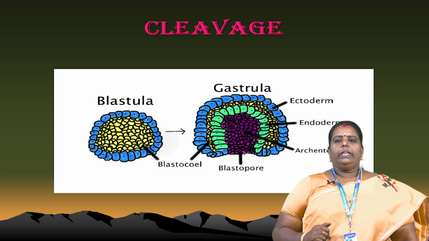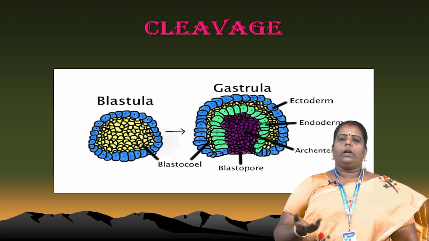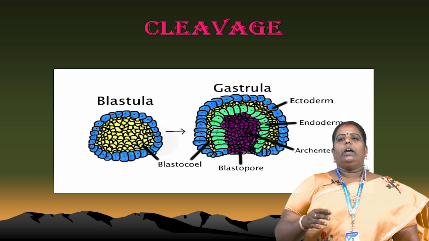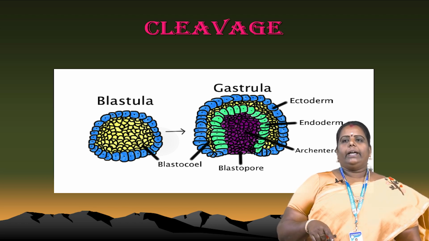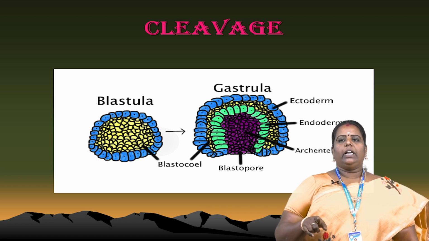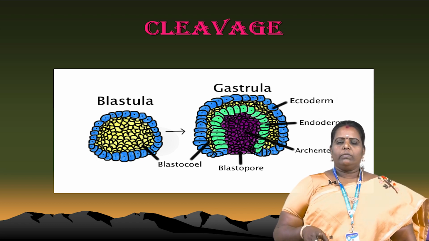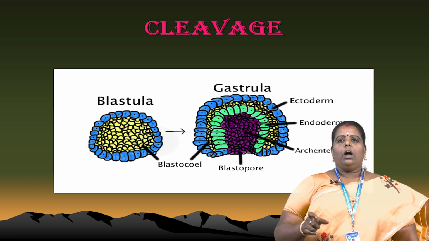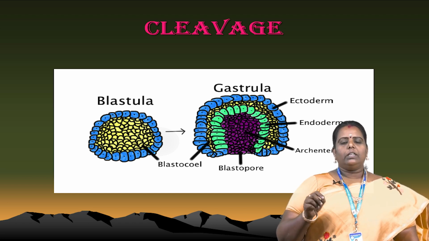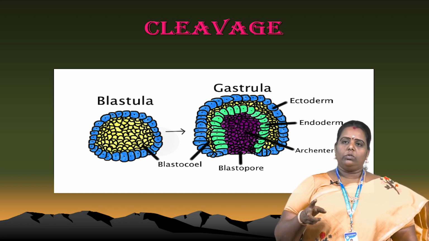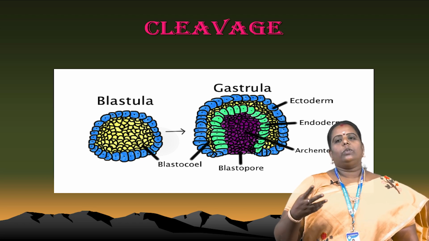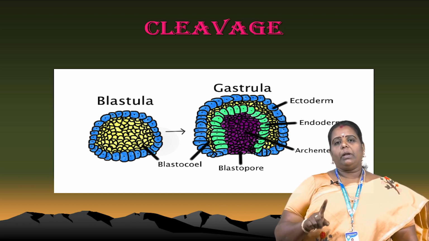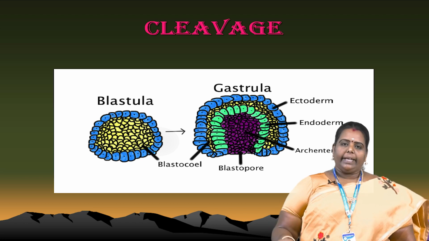It is a very good picture. The blastula and gastrula, we have to differentiate. In the gastrula, the blue colored outer cells are called ectoderm cells. The inner green colored cells are called endoderm cells. Within the violet colored cells, that place is called archenteron. And the base of the cells is called blastopore. The formation of the cavity is called blastocoel, in the blastula and also the gastrula. After development of the blastula, that stage is called gastrula.